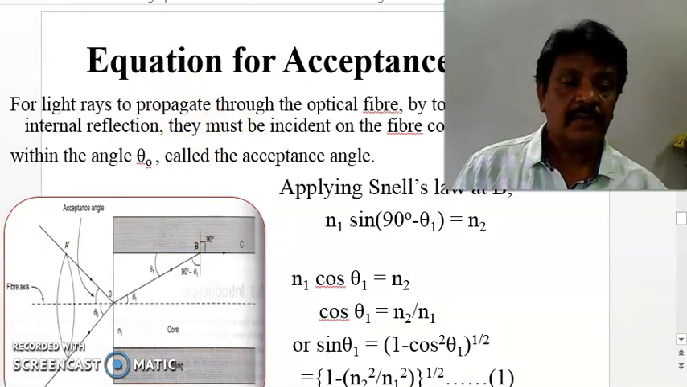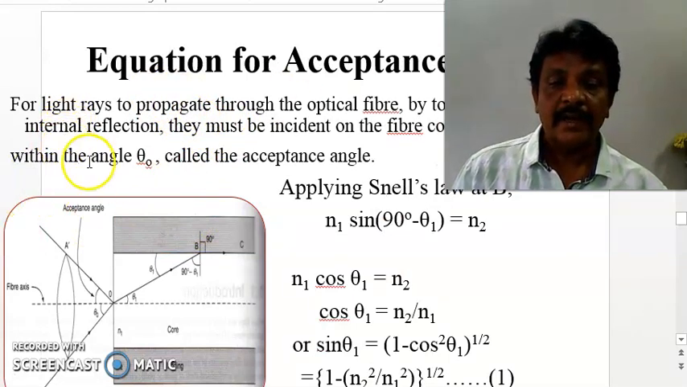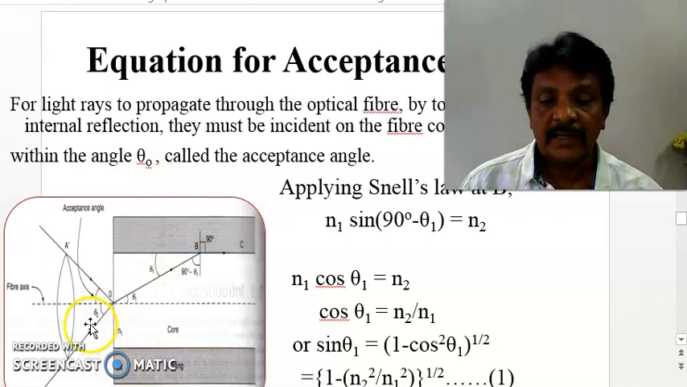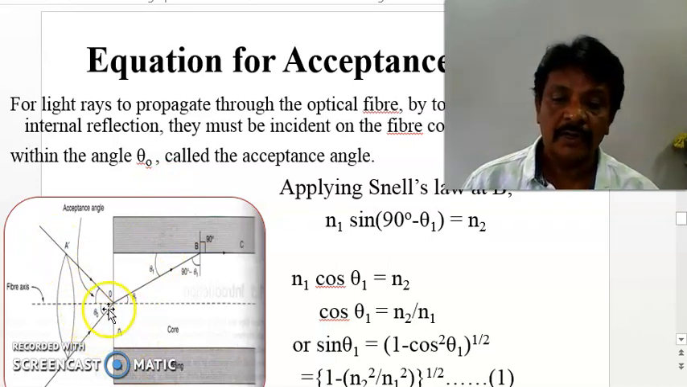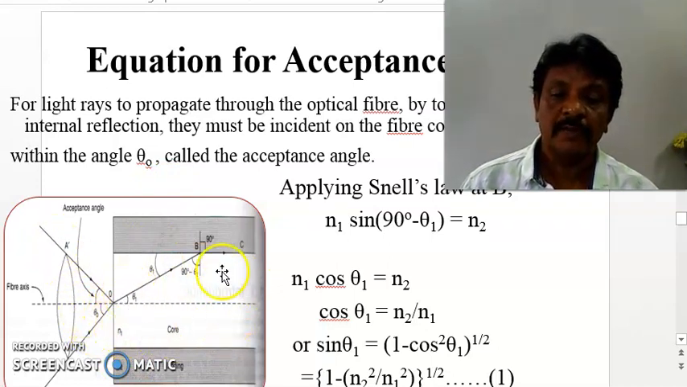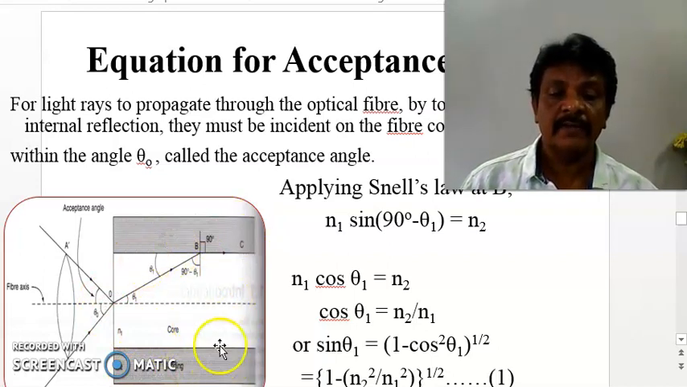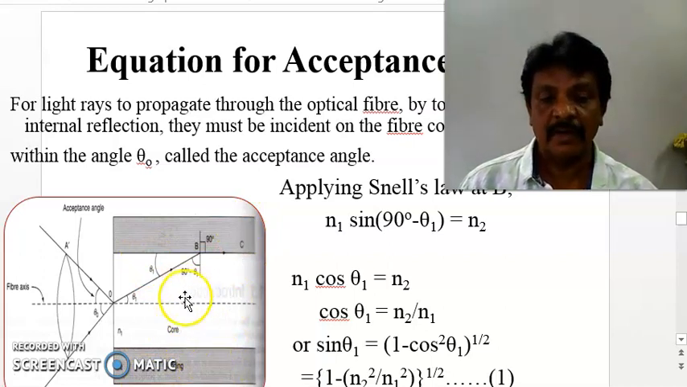To get the equation of acceptance angle, let a light ray propagate through the optical fiber by total internal reflection. It must be incident on the optical fiber with an angle of acceptance theta 0, as shown like this. This is the core of an optical fiber. This is the cladding of an optical fiber. Let the core have a refractive index of n1 and the cladding have a refractive index of n2, which is less than the refractive index n1.